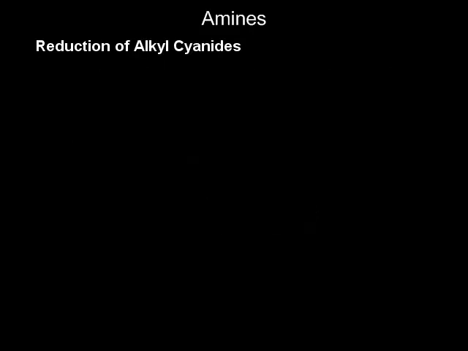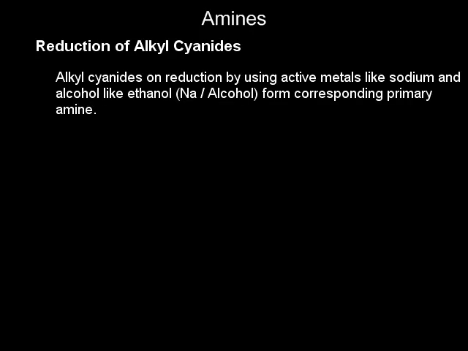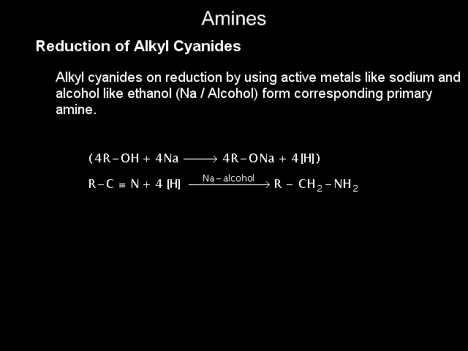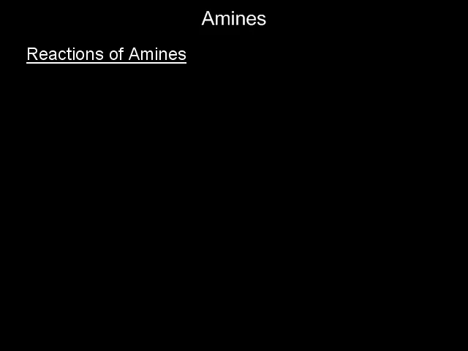Next method of preparation of amine is reduction of alkyl cyanides. Alkyl cyanides on reduction by using active metals like sodium and alcohol form the corresponding primary amine. The general reaction: RCN, that is alkyl cyanide, reacts with 4 hydrogen which are liberated due to the reaction between sodium and alcohol. It forms RCH2NH2, primary amine. Next topic is reactions of amines.